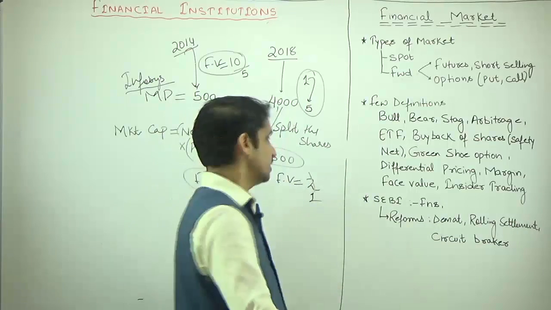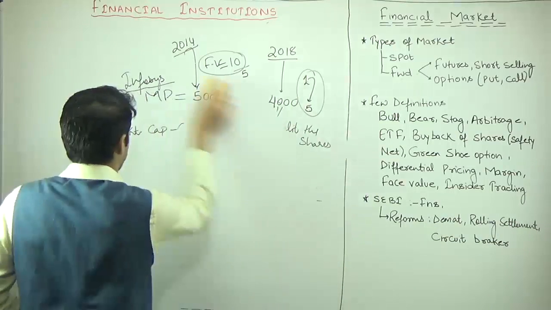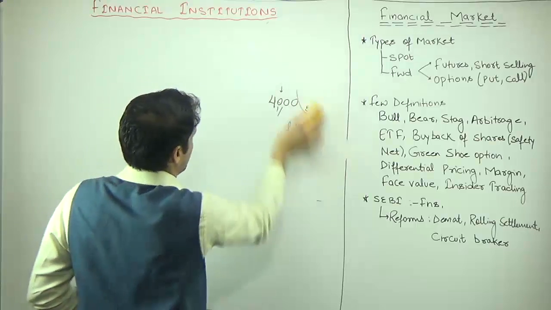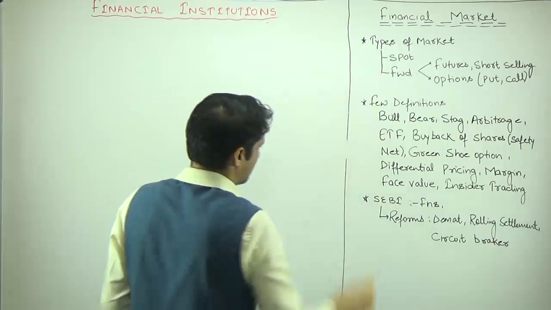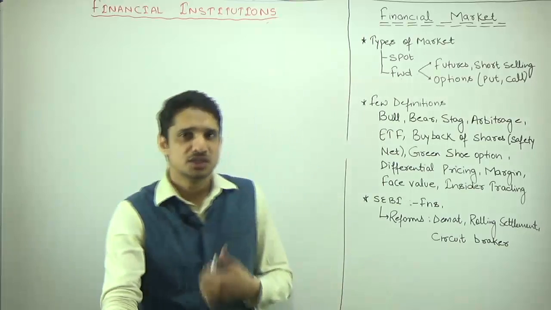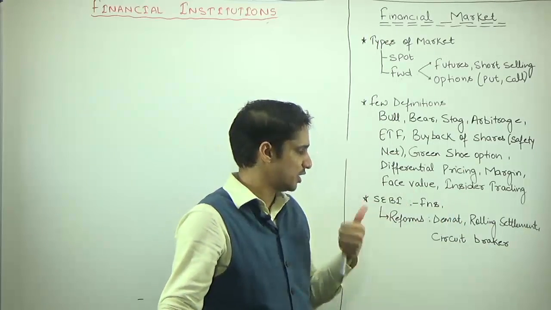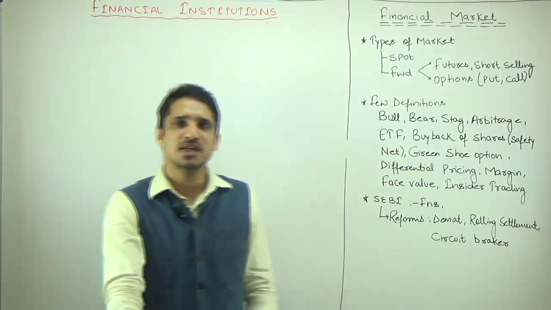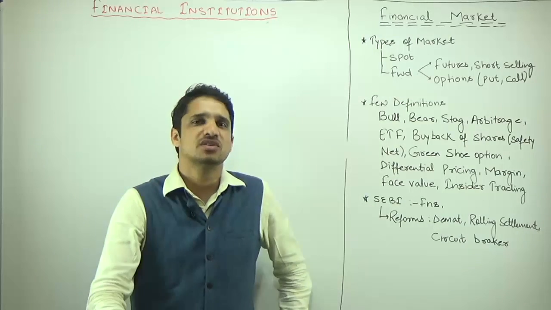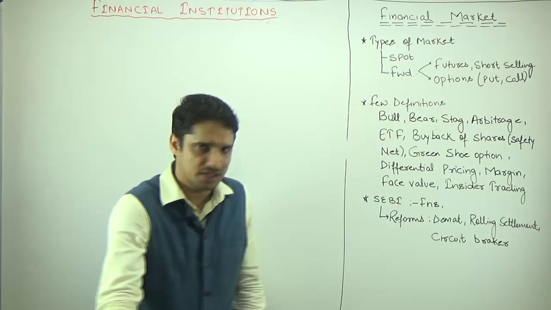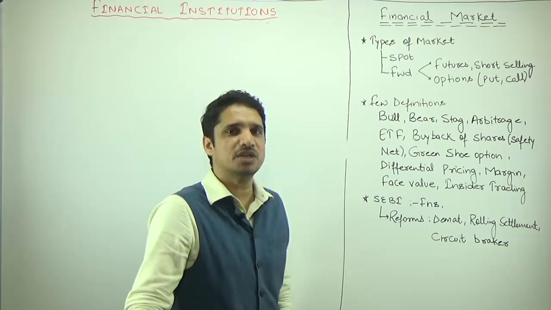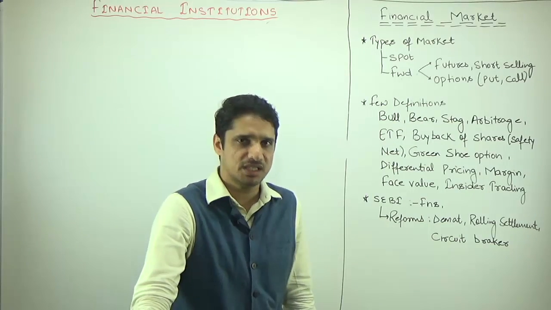Then we have SEBI. Just like RBI is the papa of the money market, similarly SEBI is the papa of the capital market. Some factual information will be provided to you in the notes. But SEBI was established in 1988. Finally, on the recommendations of the Narsimham Committee, SEBI became a statutory body. The SEBI Act came in 1992.